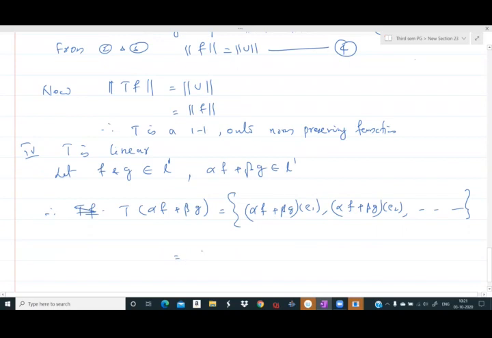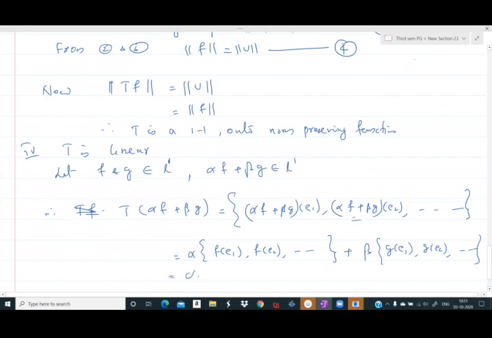And this can be written, after simple manipulation, since F and G are linear, and we apply linearity, as alpha times F of E1, F of E2, etc. plus beta times G of E1, G of E2, etc. The first term of the sequence is alpha F of E1 plus beta G of E1, that is alpha F plus beta G of E1. The second term is alpha F of E2 plus beta G of E2.